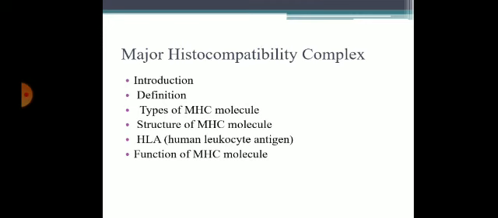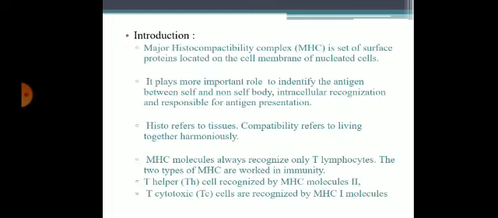Coming to the second topic, major histocompatibility complex. This topic will deal under the following headings: introduction, definition, types of complex, structure of MHC complex, and function of MHC complex.